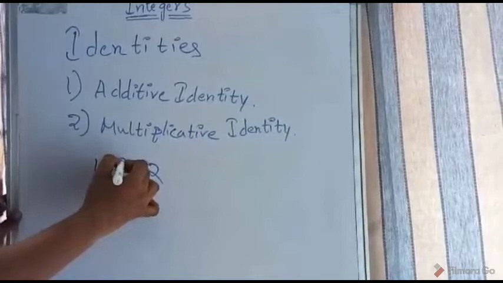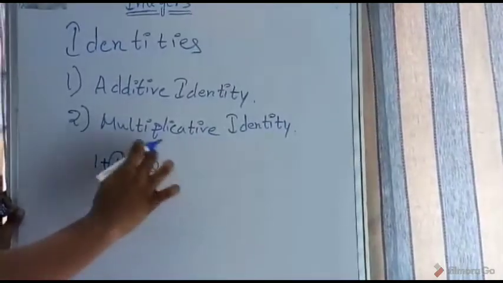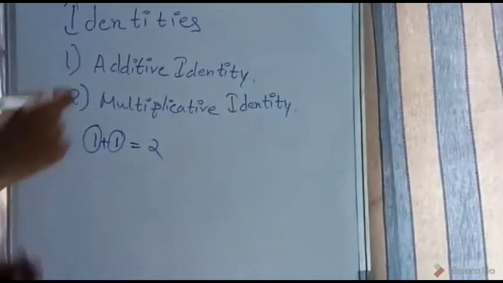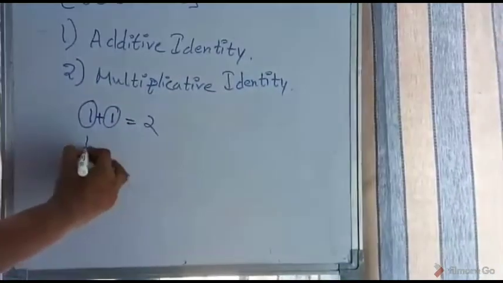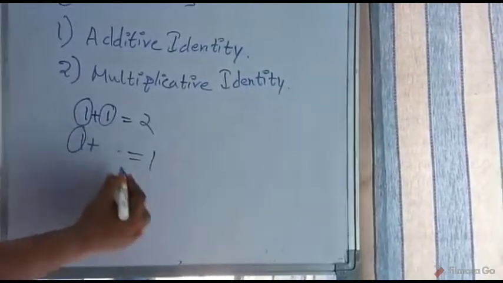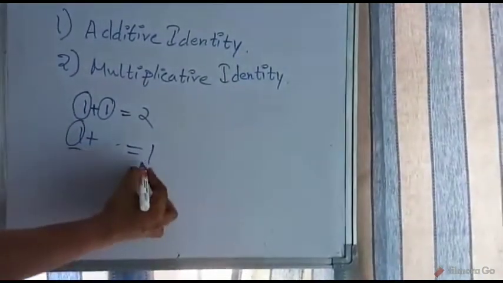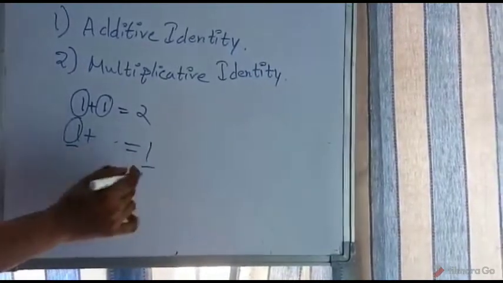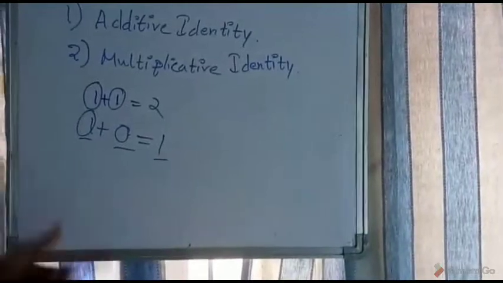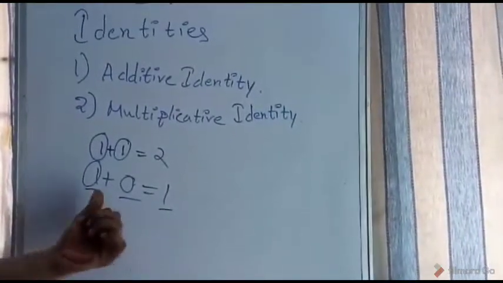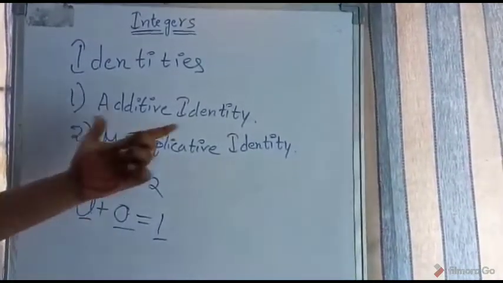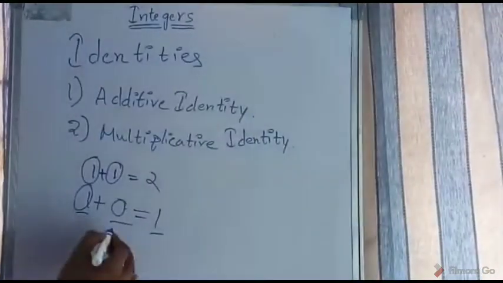So we get 2, which means it is not itself. So by which number if we add to 1 do we get 1 itself? The answer is 0. So 0 is the identity. As it is under addition, the identity is known as additive identity. The additive identity of any number is 0.